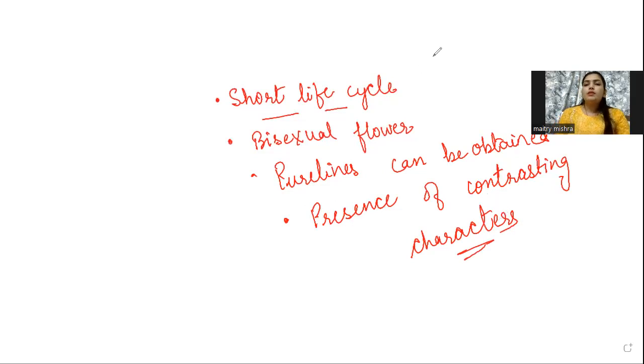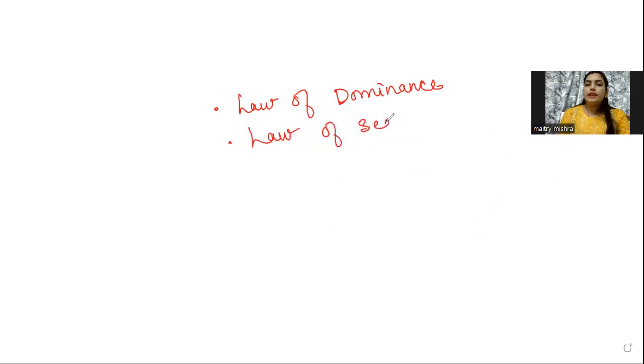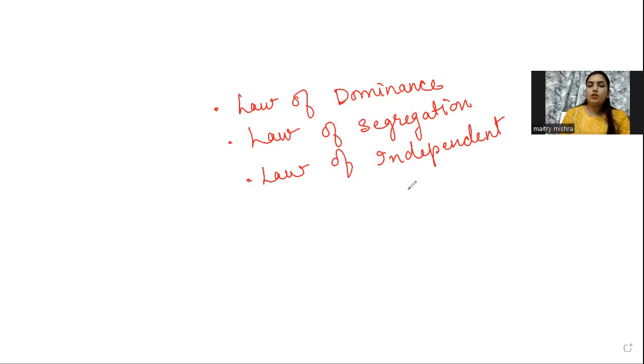Okay, then three laws he proposed. He proposed the law of dominance. Then he proposed the law of segregation. Then the law of independent assortment. Okay, these three laws he proposed.